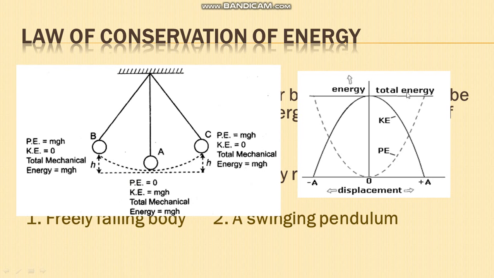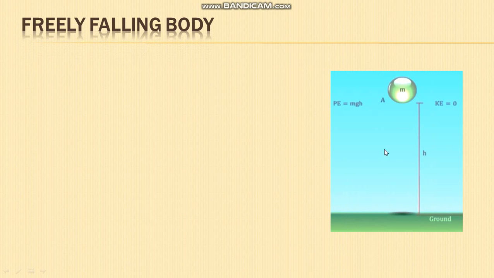Okay. So next, the freely falling body. See here, a body is there having a mass m. From the ground it is at a height h. Here the gravitational force acts, so the acceleration is the acceleration due to gravity. At position A, initially the body is not in motion, so it has only potential energy, that is mgh, but it is not in motion, so kinetic energy is 0.